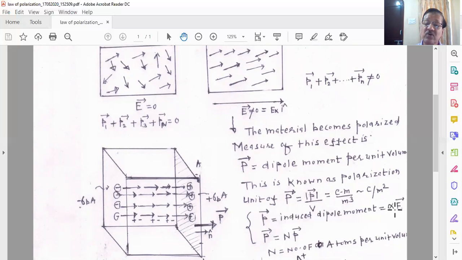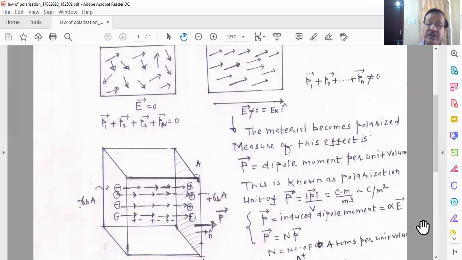So this is a constant, and we have discussed the role of atomic polarizability. And basically, you know that if you know alpha, you can also say something about the polarization of an atom or of a molecule.